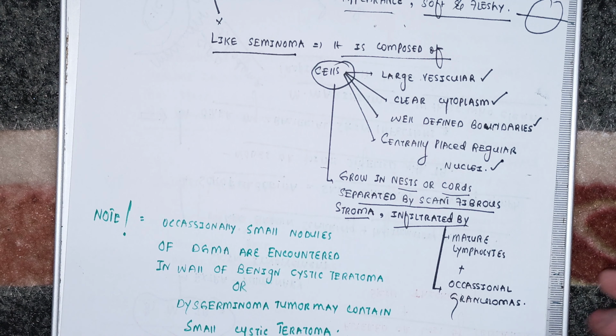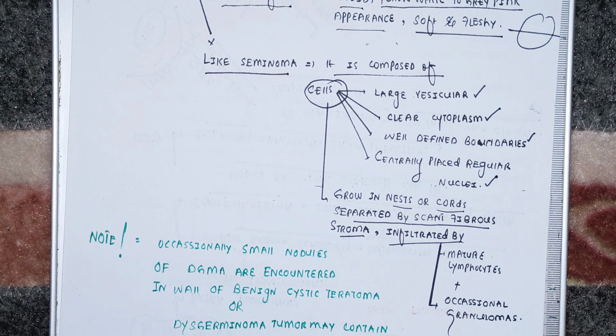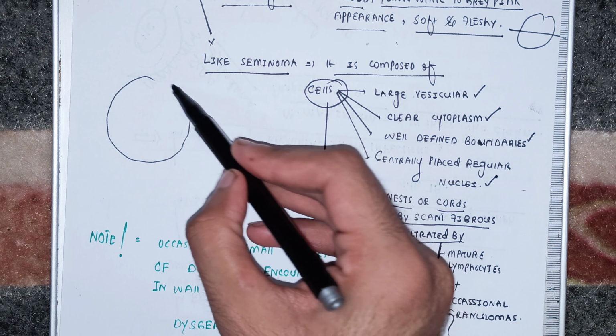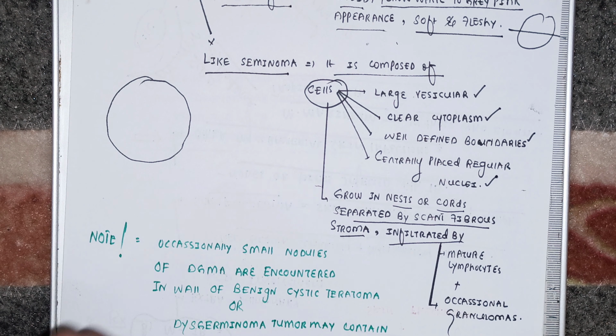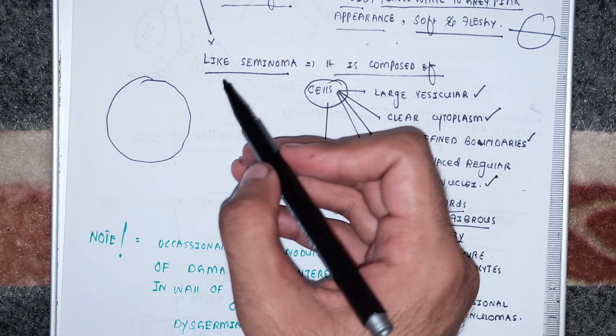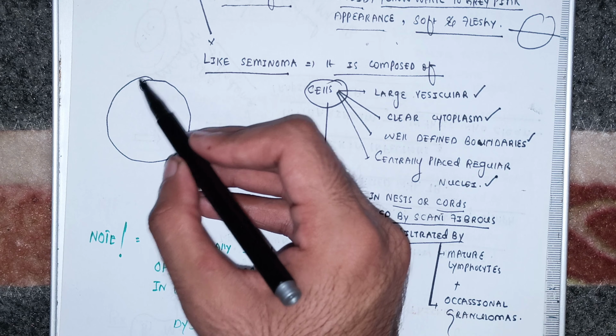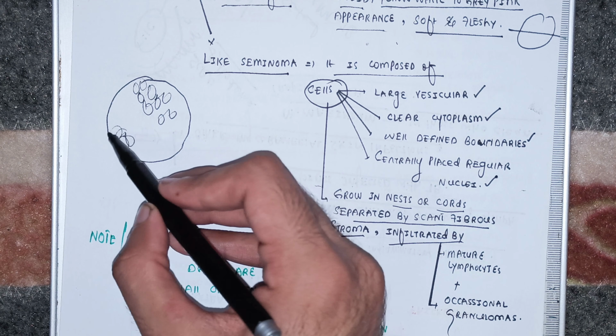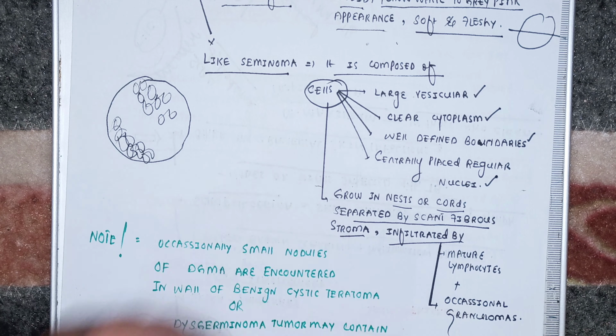inflammatory cells like mature lymphocytes and occasionally granulomas. What does this entire thing mean? Let me tell you. Let's suppose this is your dysgerminoma, and it is composed of cells. Obviously, it is a tumor, so it has to have lots of cells. These are so many cells of dysgerminoma. And can you see that the cells are growing in nests or cords?